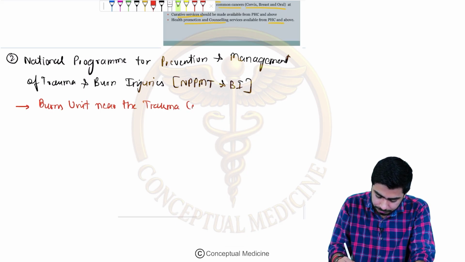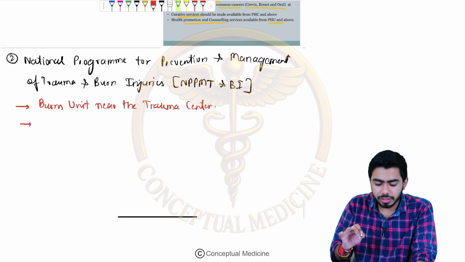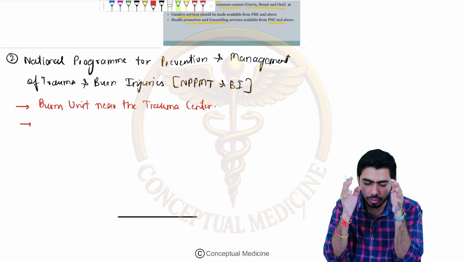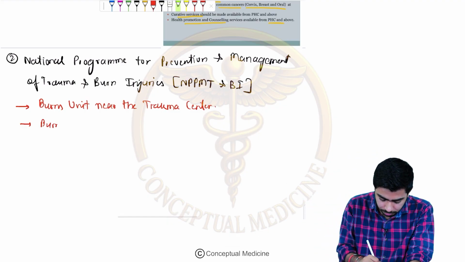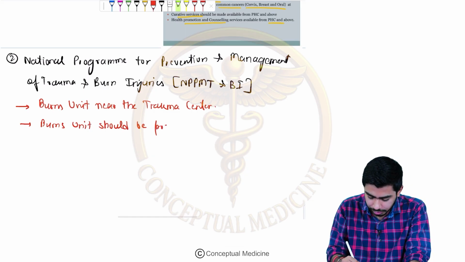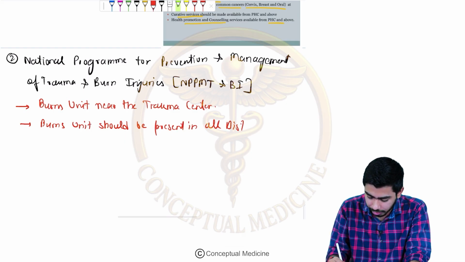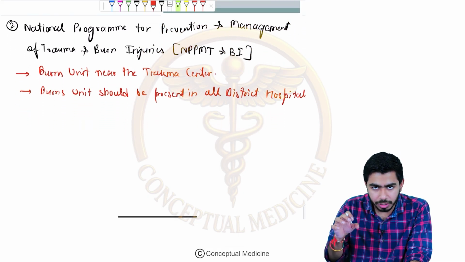Then, burns units should be present in all district hospitals. That is a target of this program, so that specific burns treatment would be given to these kinds of patients.